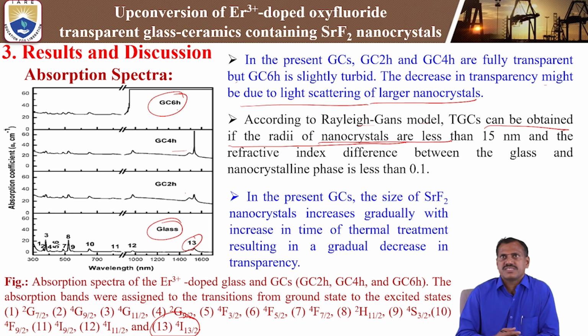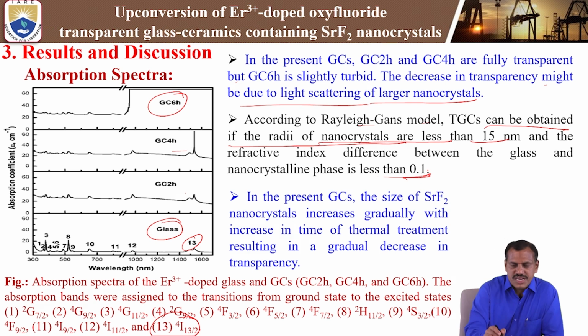The refractive index difference between the glass and glass ceramics should be in the order of 0.1, and the nanocrystal radius should be within 50 nanometer. This is the Rayleigh-Gans model, so well prepared glass ceramics will have nanocrystal formation.